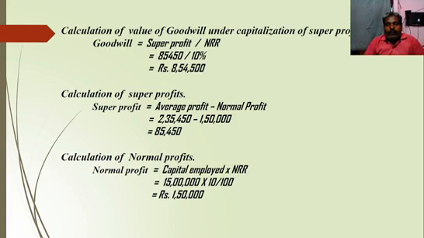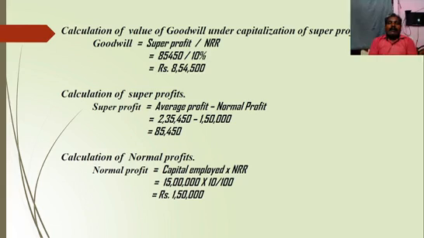With the help of normal profit and average profit, we should find out super profit. So average profit of 2,35,450 minus normal profit 1,50,000. After making the adjustment, we will get rupees 85,450 as super profit. With the help of super profit, we should calculate goodwill value. So super profit 85,450 divided by normal rate of return 10 percent. That means the value of goodwill is rupees 8,54,500. Right.